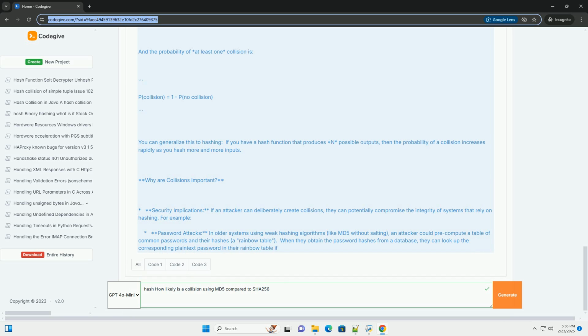The birthday paradox states that in a set of n randomly chosen people, the probability that at least two people will share a birthday is surprisingly high, even for relatively small values of n. The formula for the probability of no collision is, and the probability of at least one collision is. You can generalize this to hashing. If you have a hash function that produces n possible outputs, then the probability of a collision increases rapidly as you hash more and more inputs. Why are collisions important?